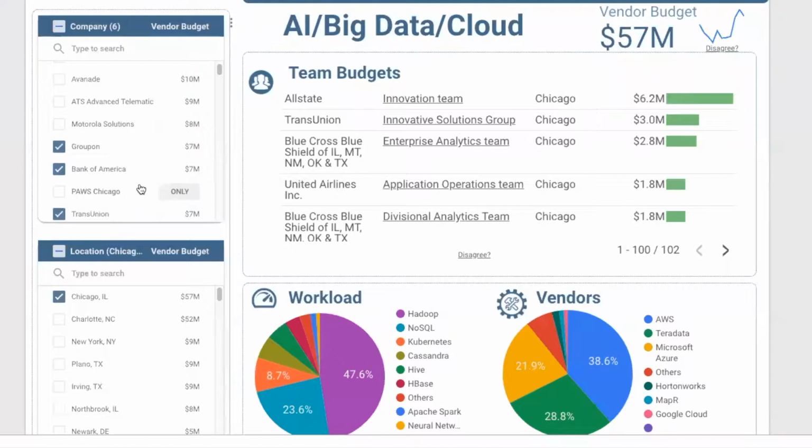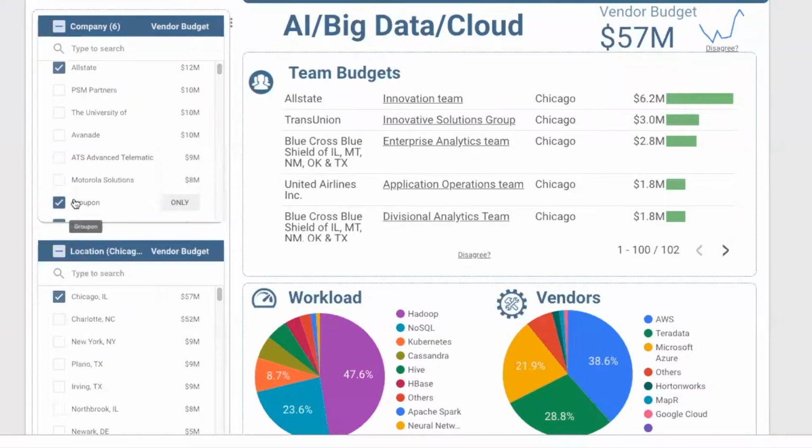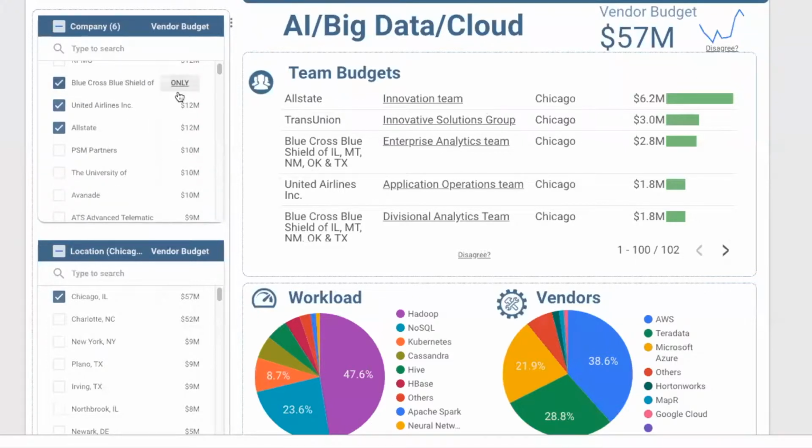But one point I wanted to mention was when you do select the team, select the companies and the locations in Chicago, then it tells you which are the teams with the most amount of money, right? So of all the companies that we selected, even though we thought Blue Cross has more money and United has more money, Allstate innovation team is the first one you may want to target.